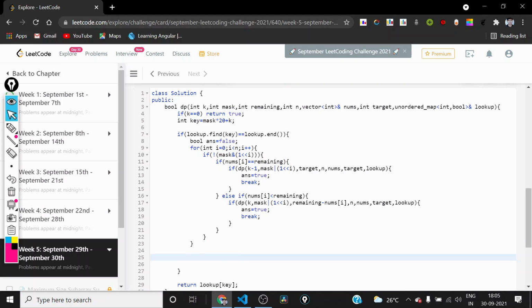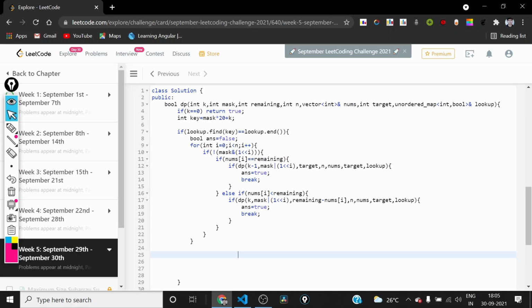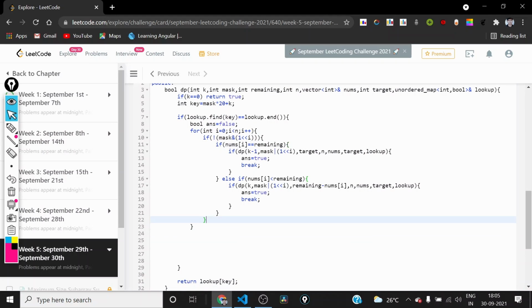So we can now store the value. I don't know why it is giving me an error. Okay. So we are missing this closing parenthesis also. So I guess now it is okay, right?